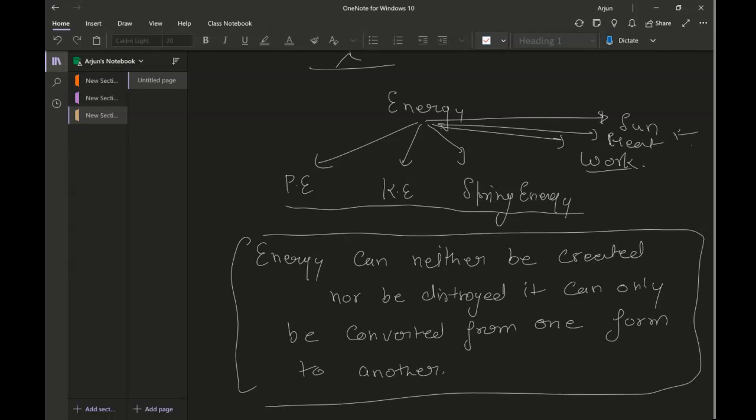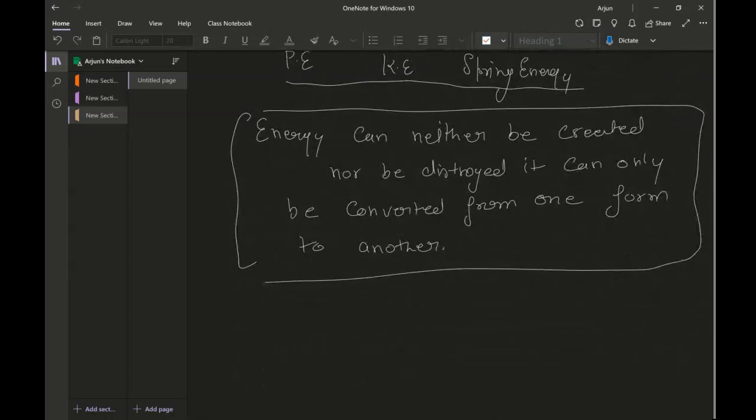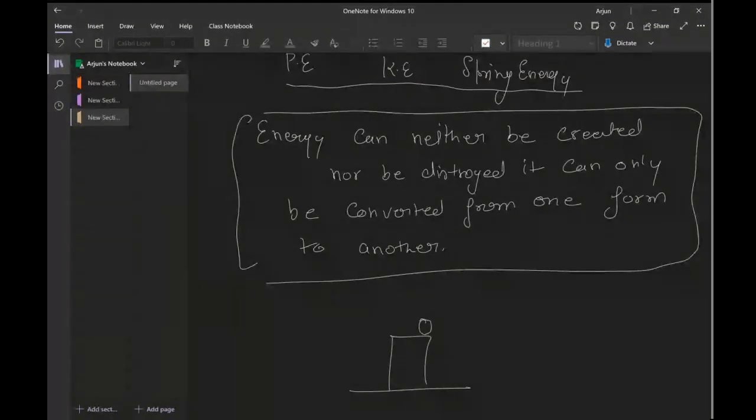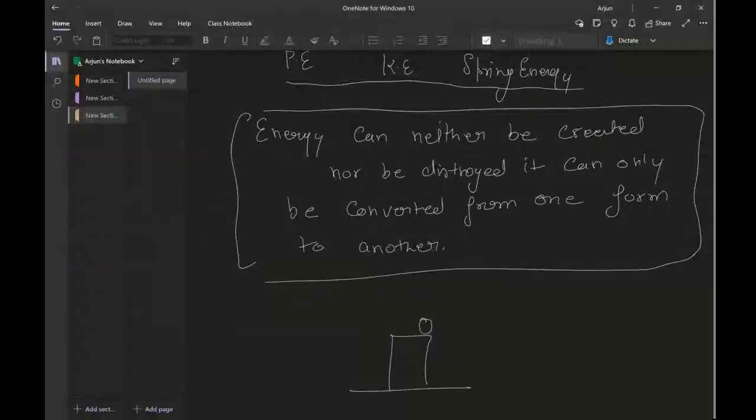What does this mean? That if you have a certain form of energy, let's say this is a ball placed on top of a cliff. Now, what kind of energy does this have? This has potential energy in it. Now, potential energy is equal to mgh.